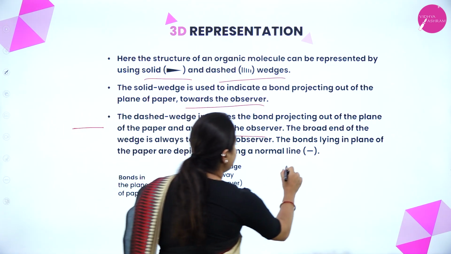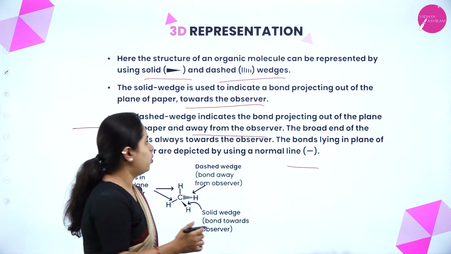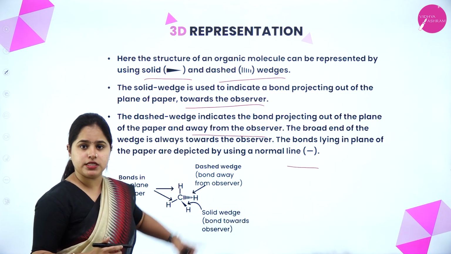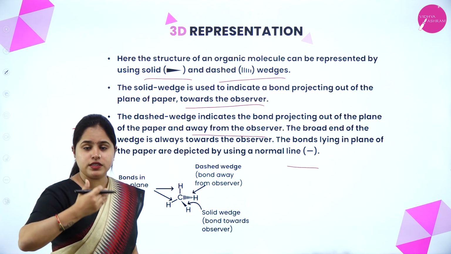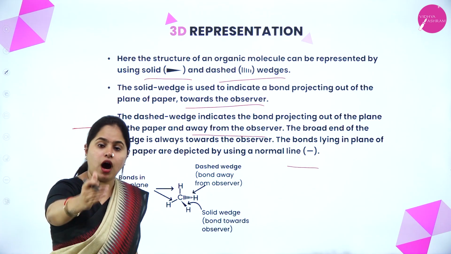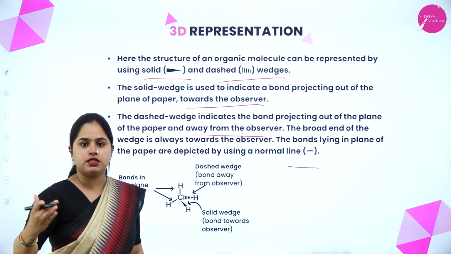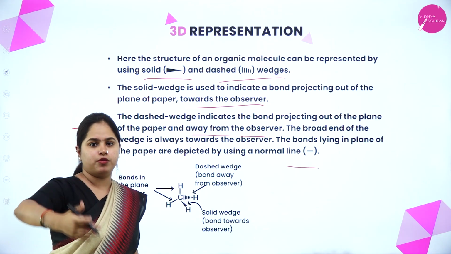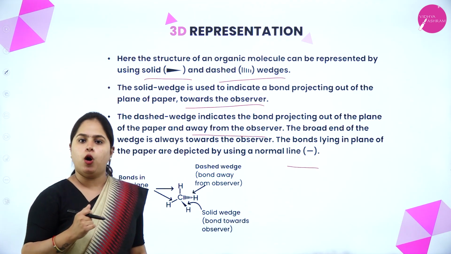So the normal line depicts the bonds which are present in the plane. The solid wedge represents the bond which is towards the observer, or out of that plane. And the dashed wedge represents those bonds which are away from the observer, that means on the other side.